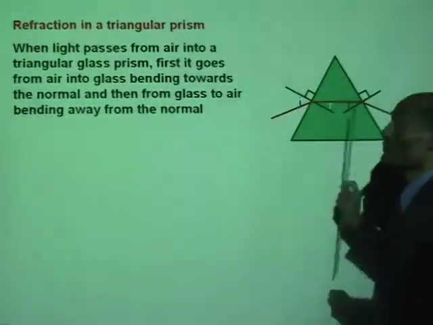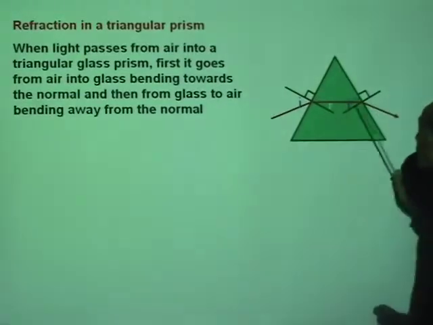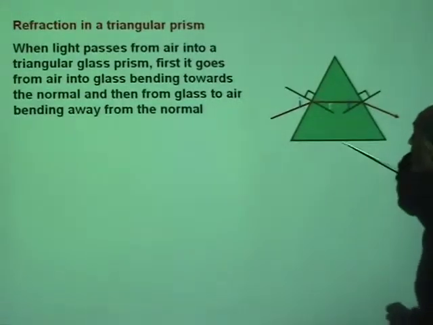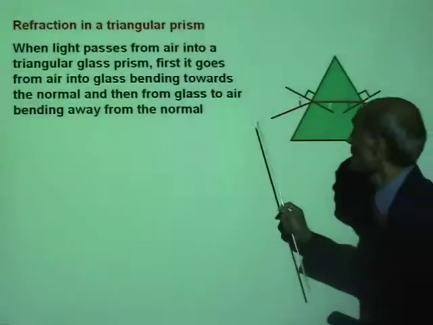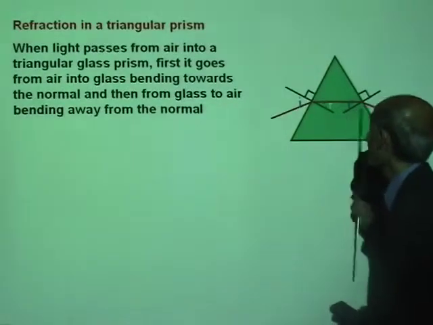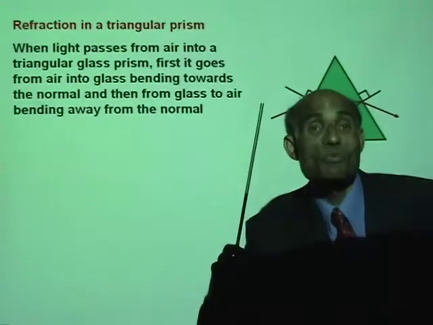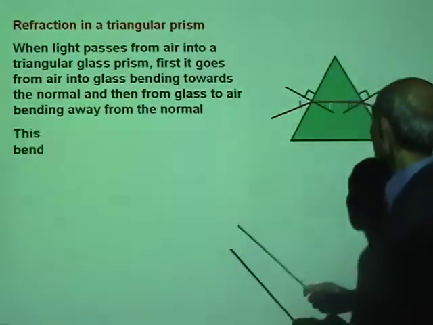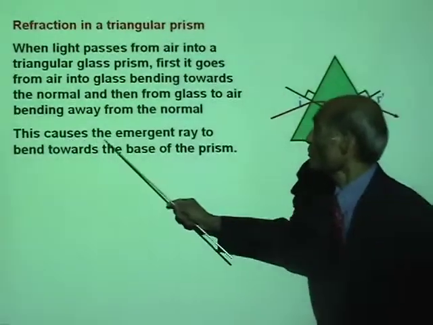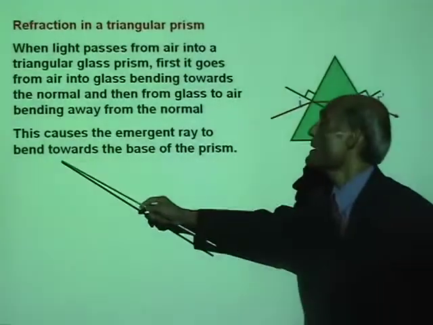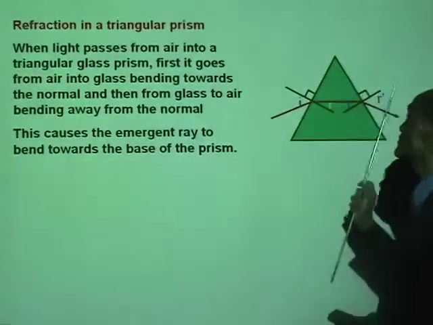It bends twice, and as a result you can see it bends towards the base. Is that right? If the ray goes in like that, the emergent ray is now coming towards the base. There you are. This causes the emergent ray to bend towards the base of the prism.